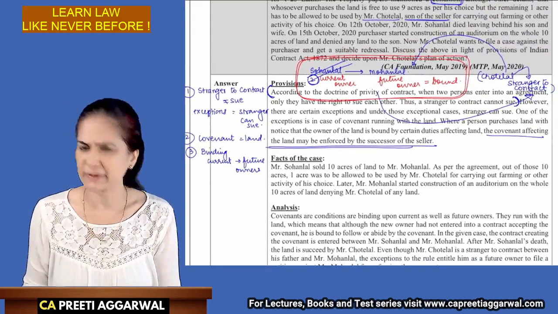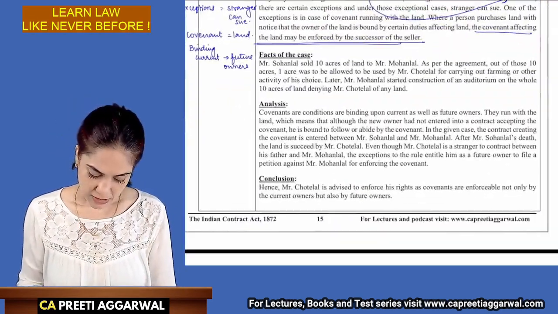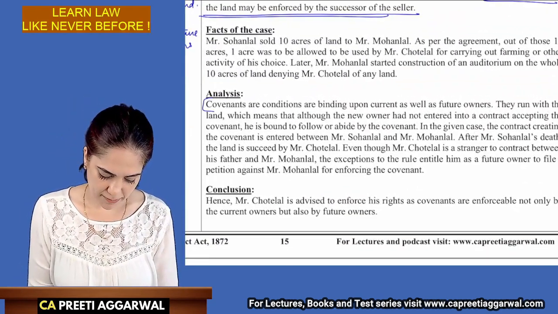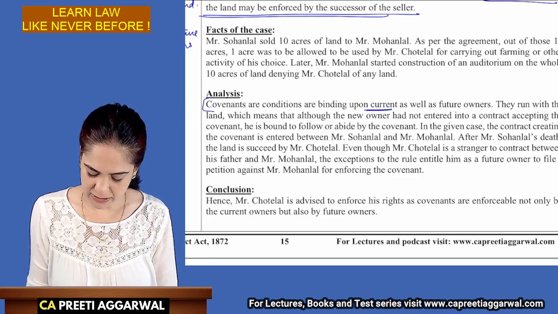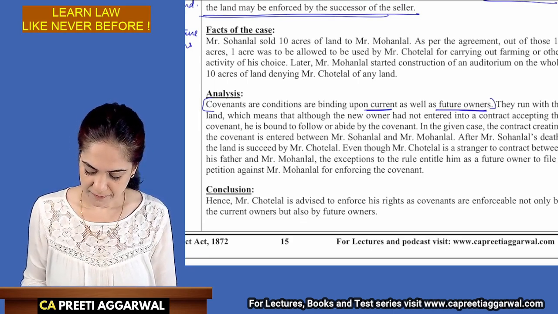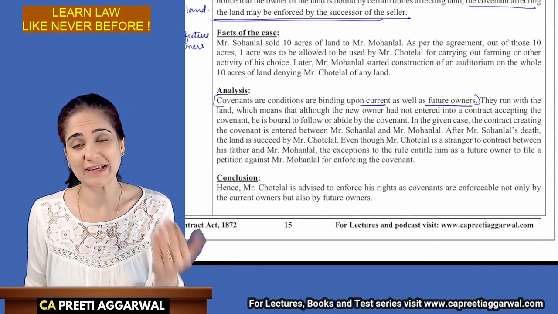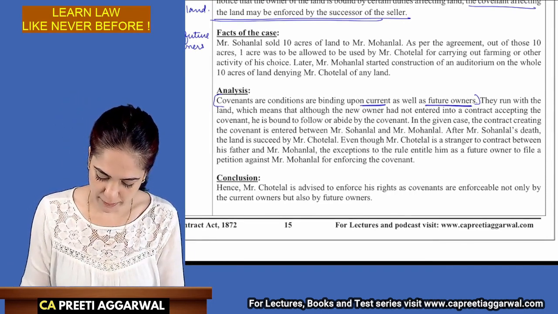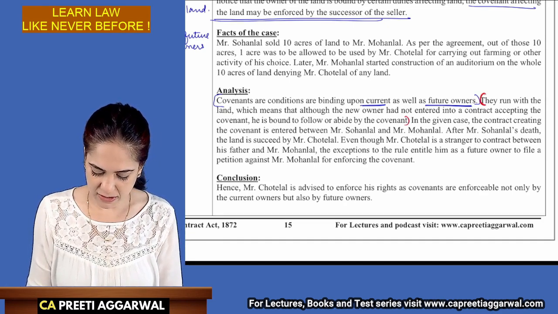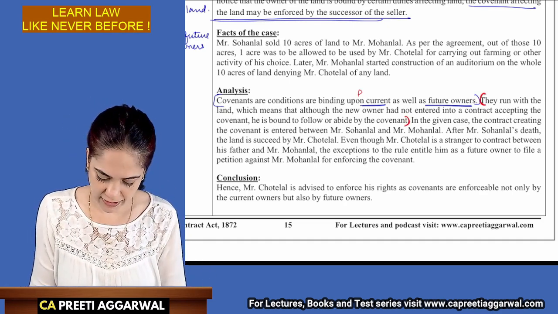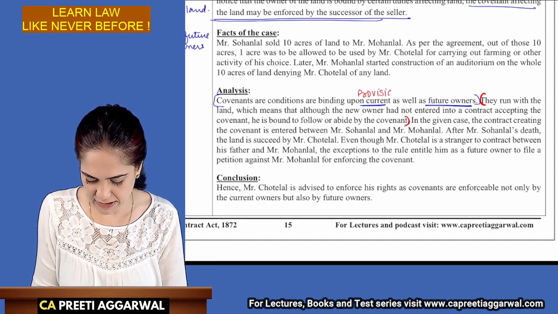So we are going to explain everything about covenant. Covenants are conditions which are binding not only upon the current, but also future owners. They run with the land. Although the new owner has not entered into the covenant accepting the covenant, he is still bound to follow or abide. Now, this you can write in the provisions part. You can write this in the provisions also, then you need not write this in analysis.